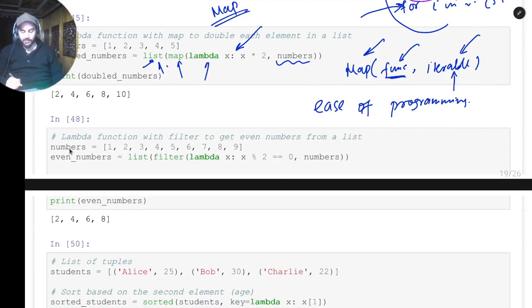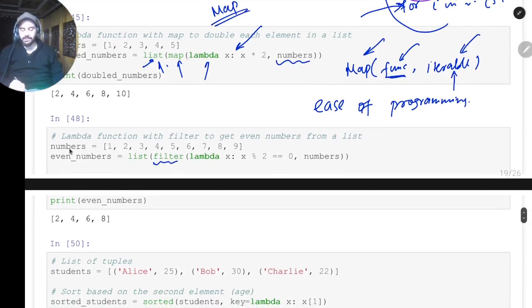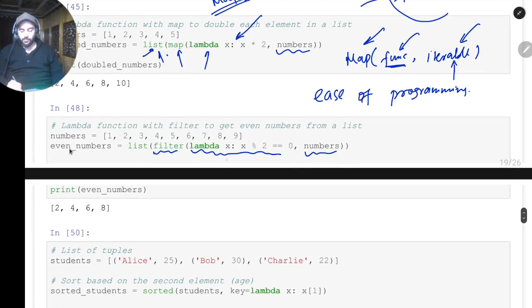Then we have something called the filter function as well. It is a function like map. It also takes a function as an argument, then an iterable as an argument. But what's the filter here? This lambda function will return a boolean value, true or false. You can clearly see this lambda x modulus 2: whenever x is even it will return true, whenever x is odd it will return false. So for all the true values, this filter function will take out these values.